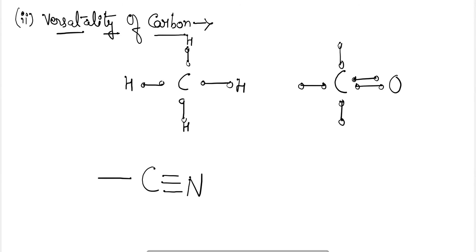Now the next property is the catenation property. So what is catenation?